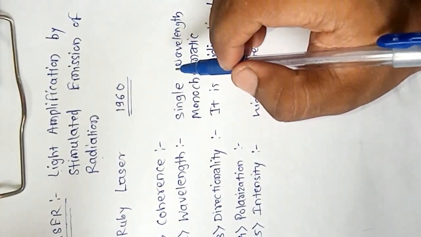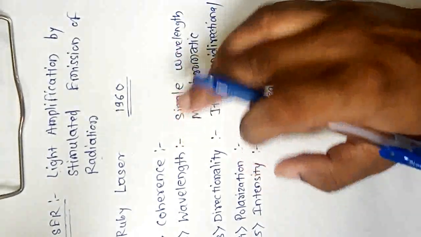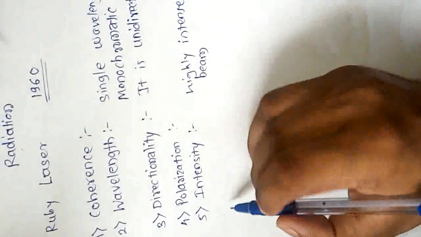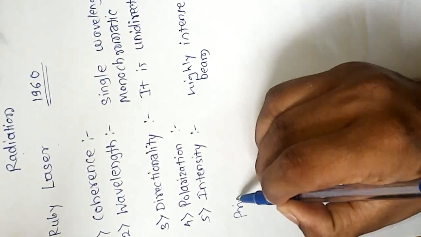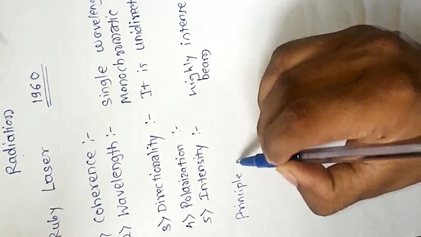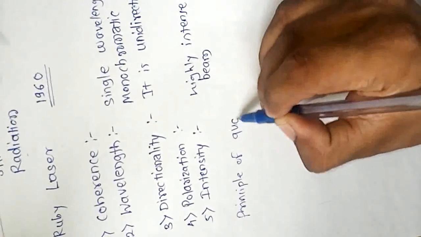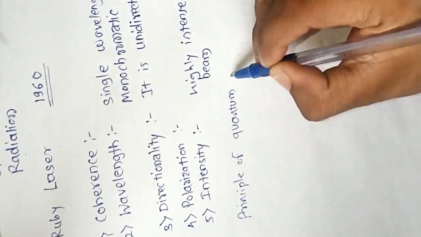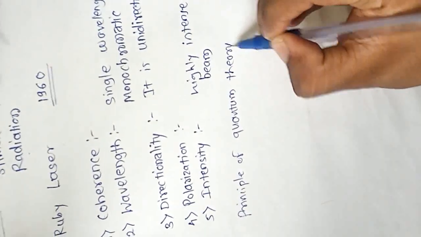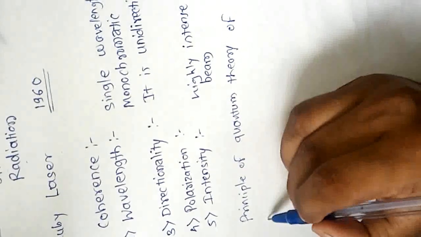The laser operates on the principle of the quantum theory of radiation.